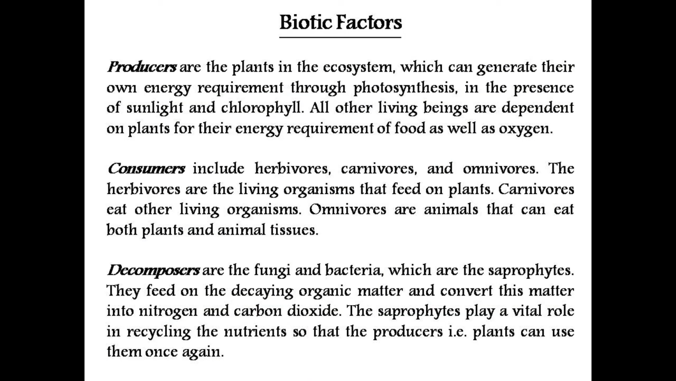Next come the biotic factors of an ecosystem, which include producers, consumers, and decomposers. Producers, which are the main element of an ecosystem, are the plants mainly. They can generate their own energy by the process of photosynthesis in the presence of sunlight and chlorophyll, and all the other living beings which are present in an ecosystem are basically directly or indirectly dependent upon the producers.